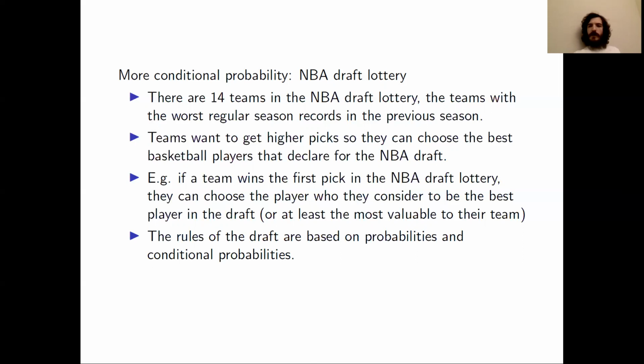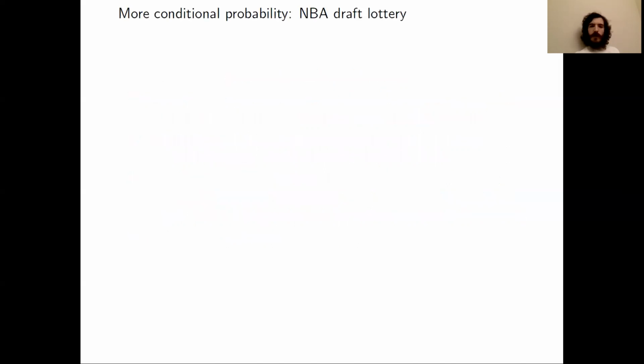And as we saw when we discussed the draft before, the rules of the draft lottery are based on probabilities and conditional probabilities. So the order of the teams that they get to select in the draft is just determined by a bunch of probabilities and conditional probabilities. Let's go over how these teams get to select their picks in the draft.